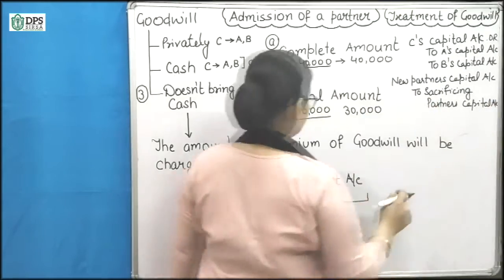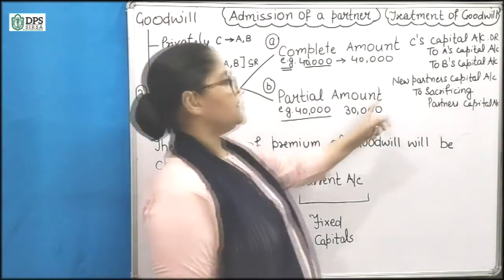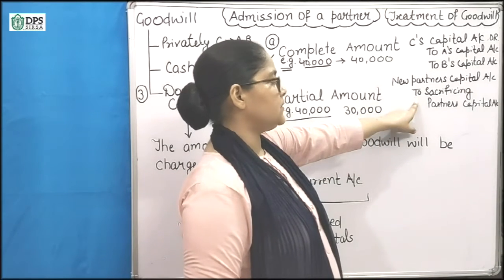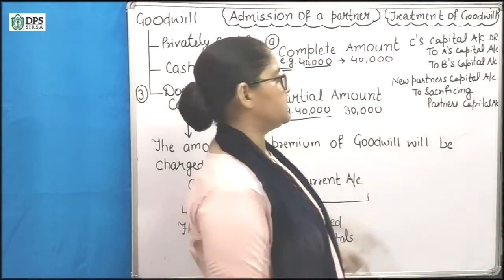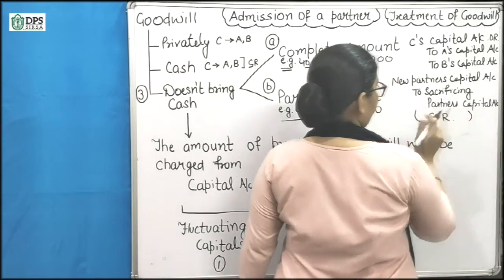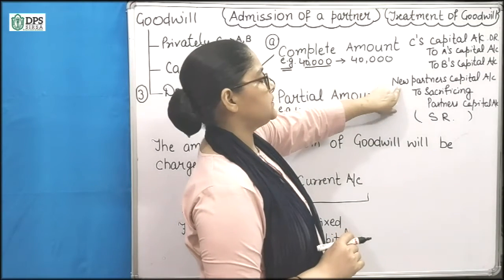So this is the case where capitals are fluctuating. We will give the share of premium of goodwill to sacrificing partners in sacrifice ratio, and we will charge this amount from their